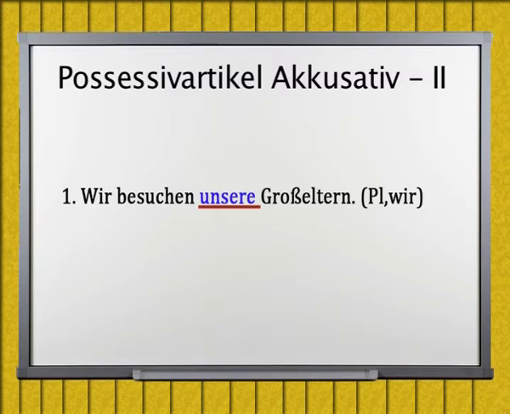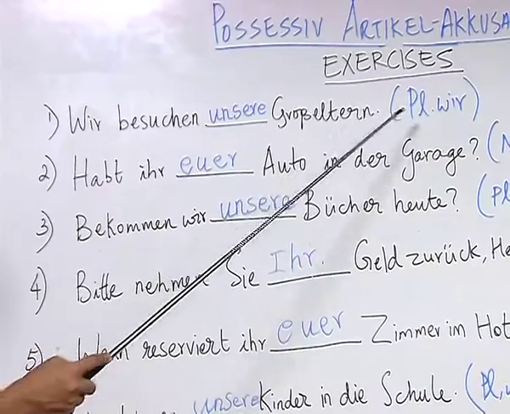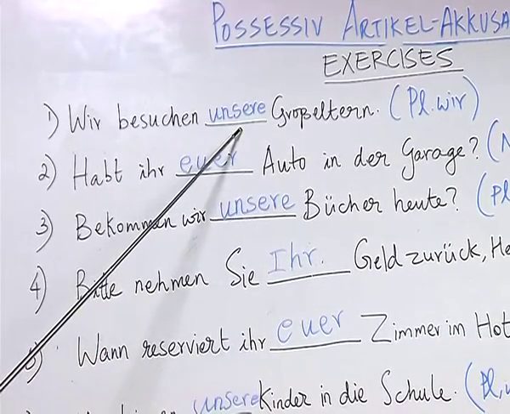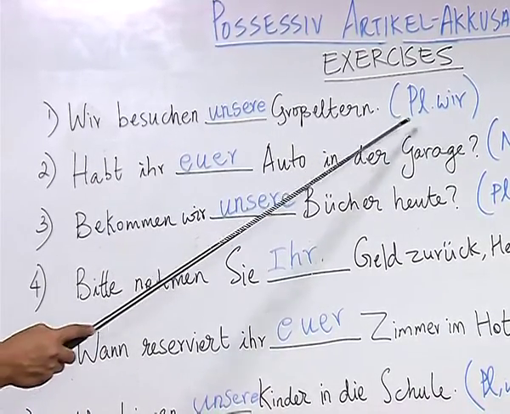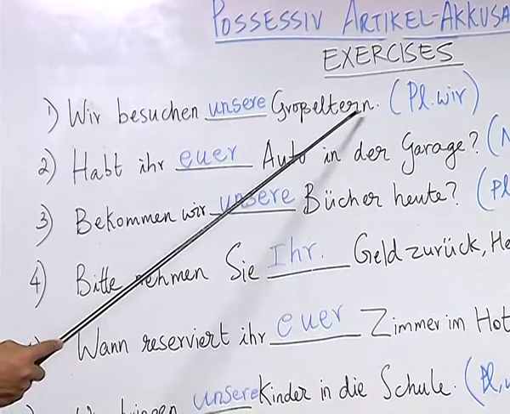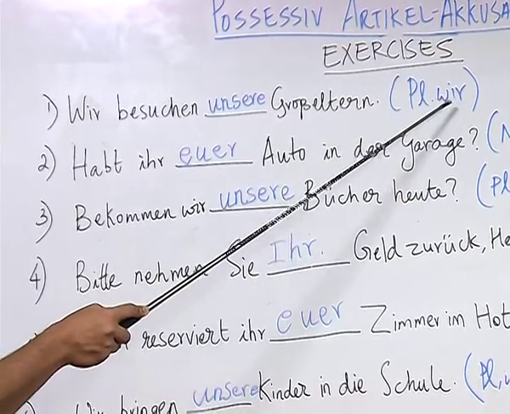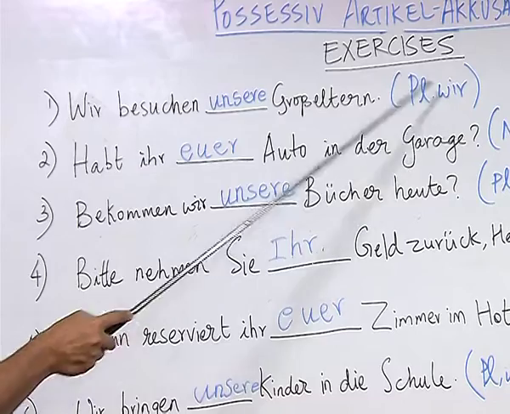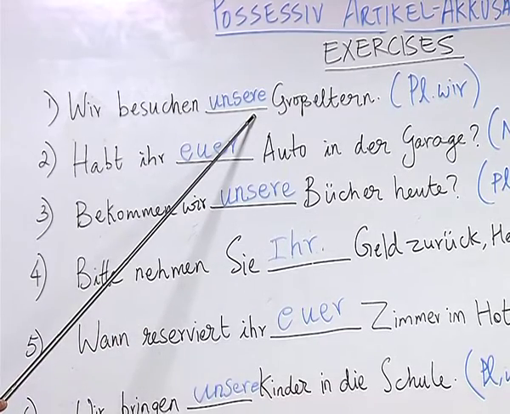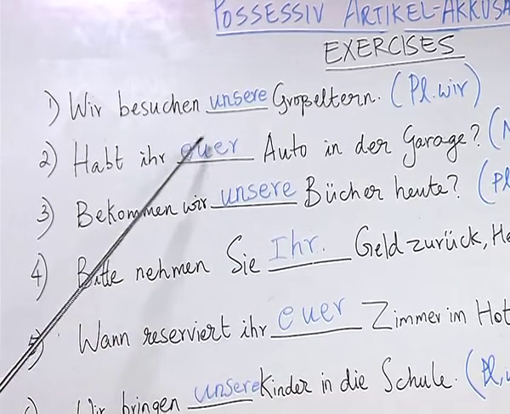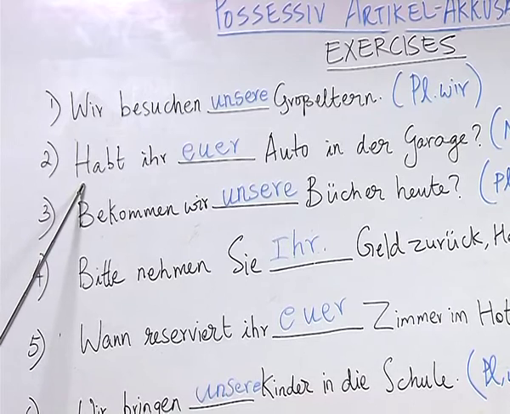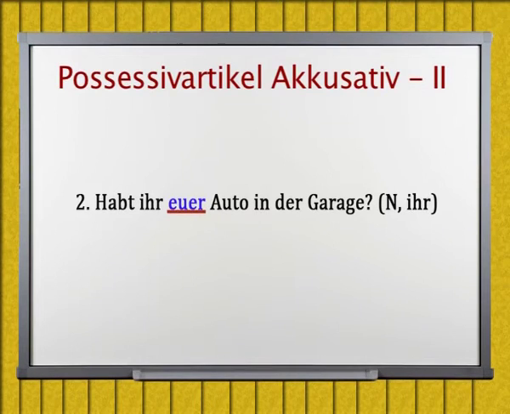Now, for this sentence, wir besuchen unsere Großeltern. The answer given by the student is correct. The student has correctly understood that the noun Großeltern is in plural, and combined with the pronoun wir, we get the possessive article unsere. Now, for the sentence number 2, habt ihr euer Auto in der Garage?